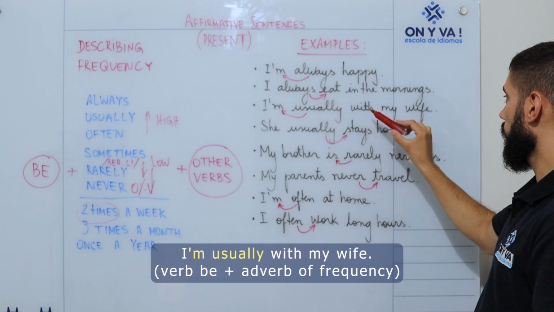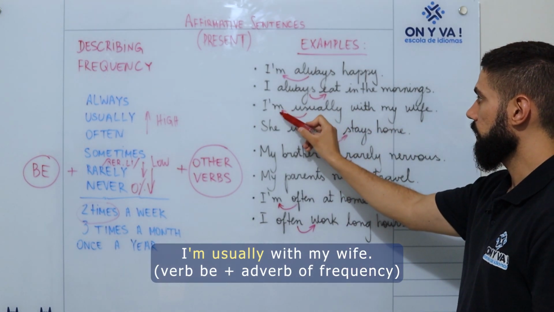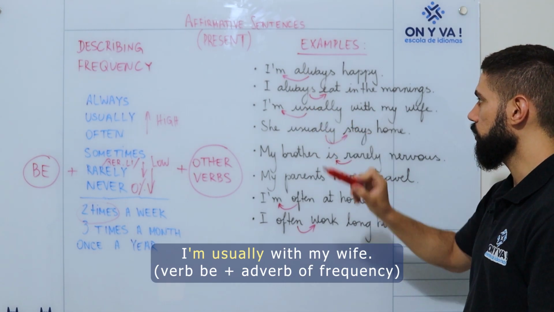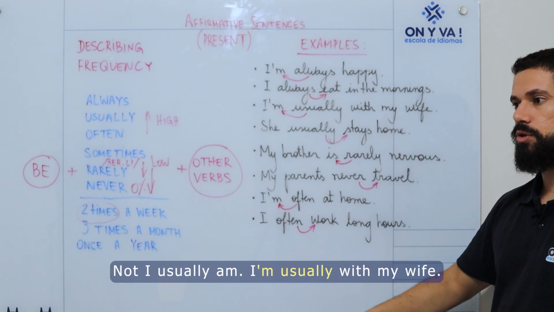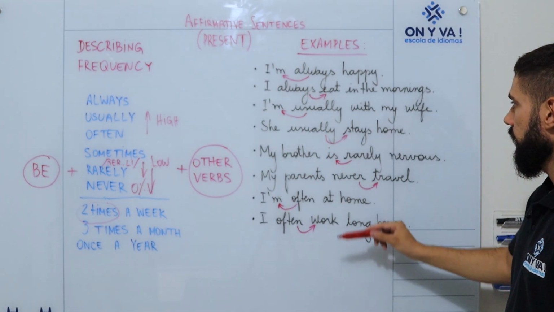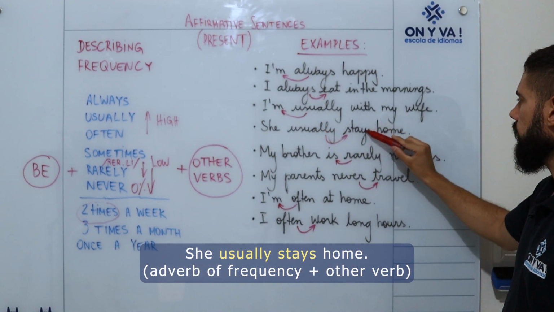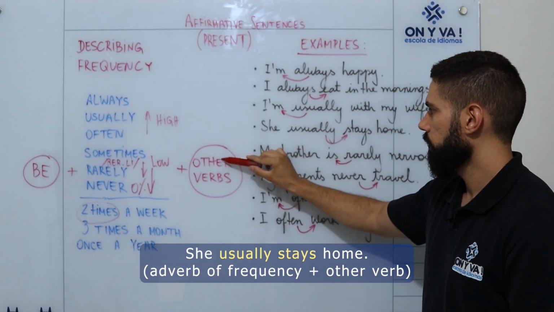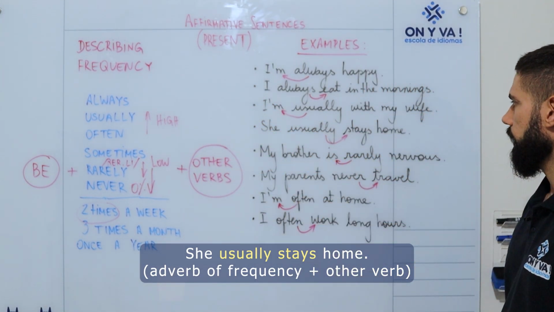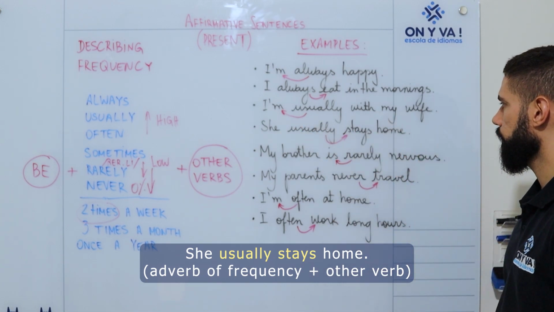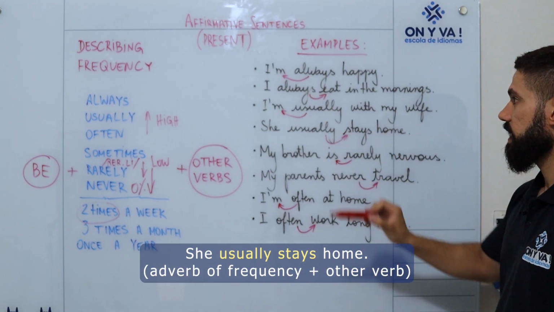I'm usually with my wife. Am, verb be. Be before usually. I'm usually, not I usually am. I'm usually with my wife. Fourth example. She usually stays home. Stay is another verb. It's not the verb be. So, usually, stay. She usually stays home. The verb is after the adverb of frequency.